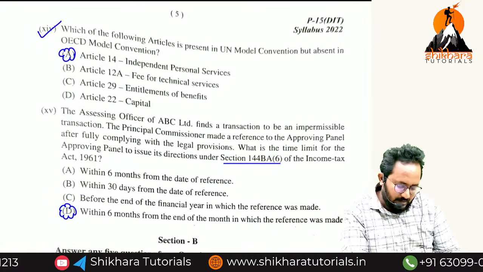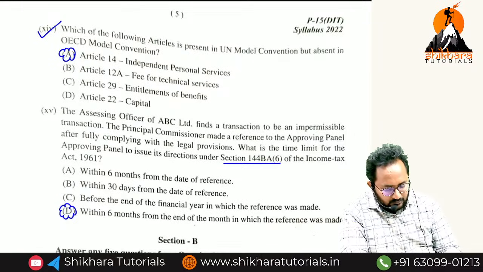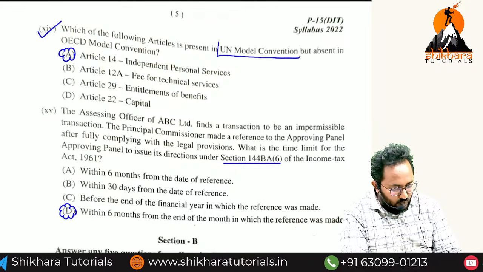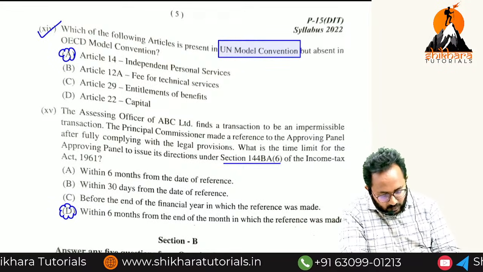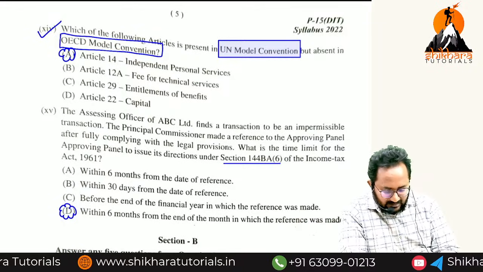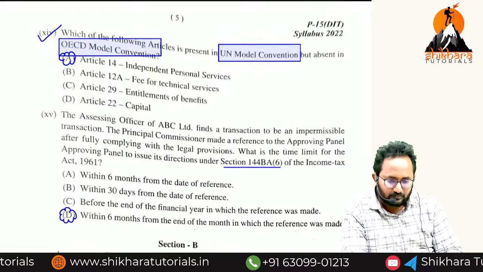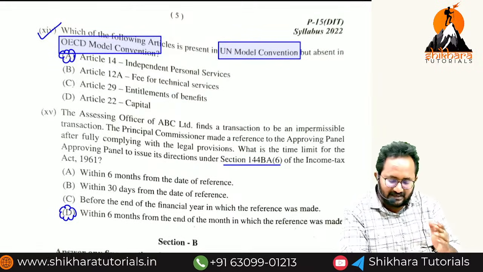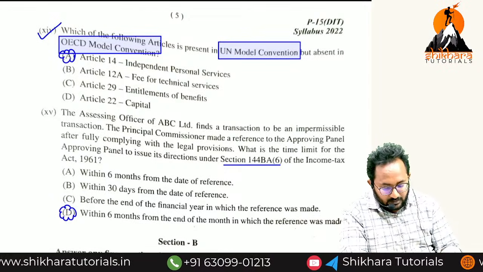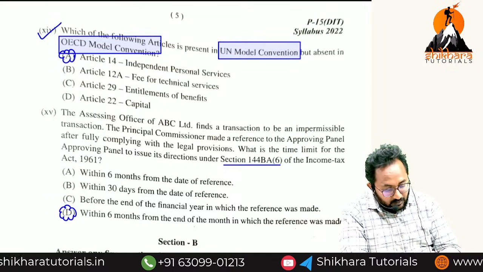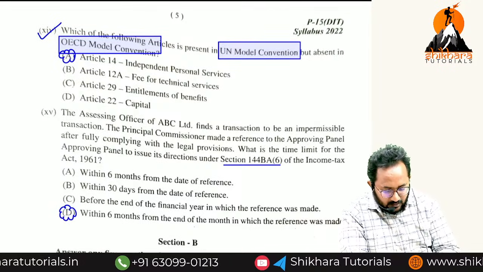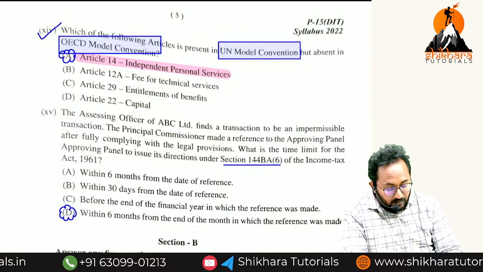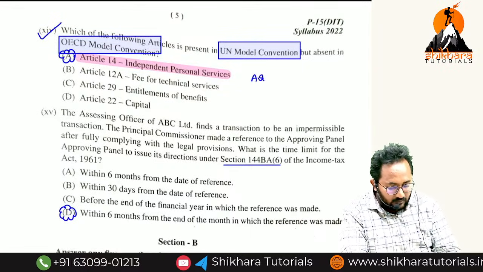Completely, I can say one thing. There are models of DTAAs, the UN model and the OECD model. In our study material, this content is there. I have not covered this. Yes, in that, definitely we have articles, one is 30 and another one 31. But in that, remember, in the UN model we have article number 14, but in the OECD model, article 14 is deleted.